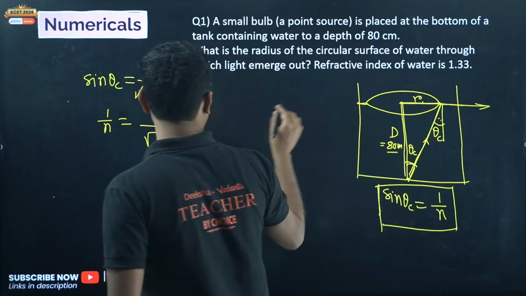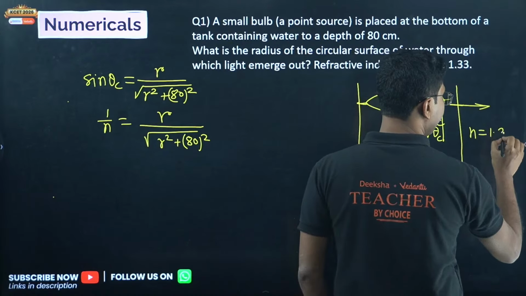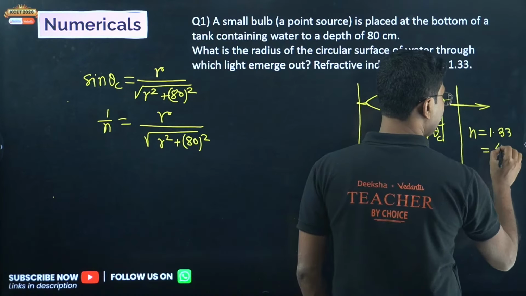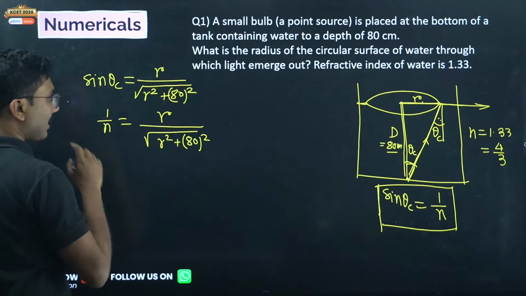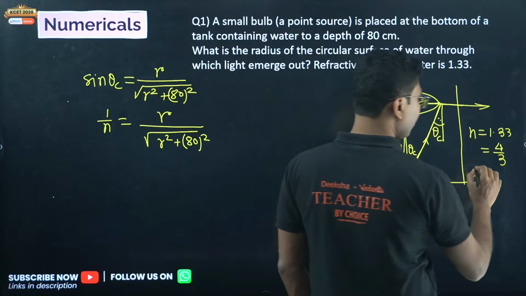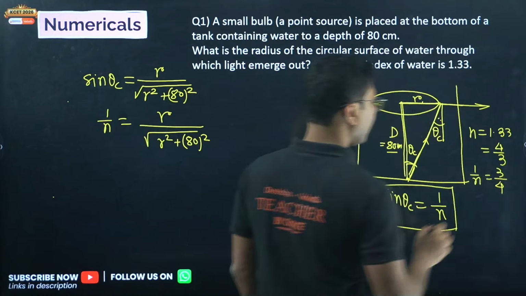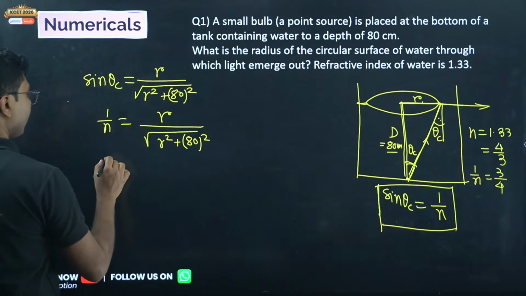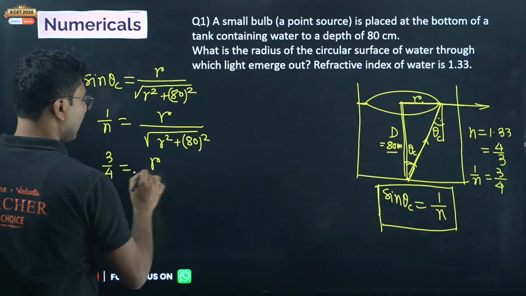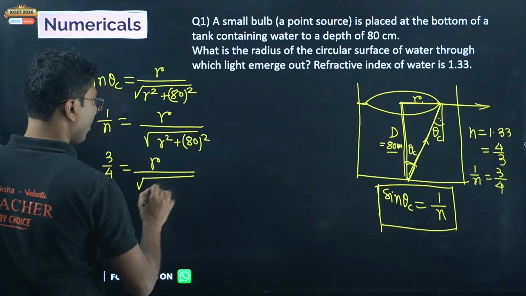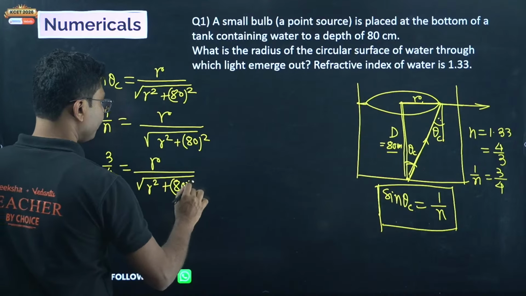So let us write n as 1.33, and that can be written as 4 by 3. Okay, so this one we will smartly use. So 1 upon n will be 3 by 4. Okay, so let's put that over here as well. So 3 by 4 equals r divided by square root of r square plus 80 square.